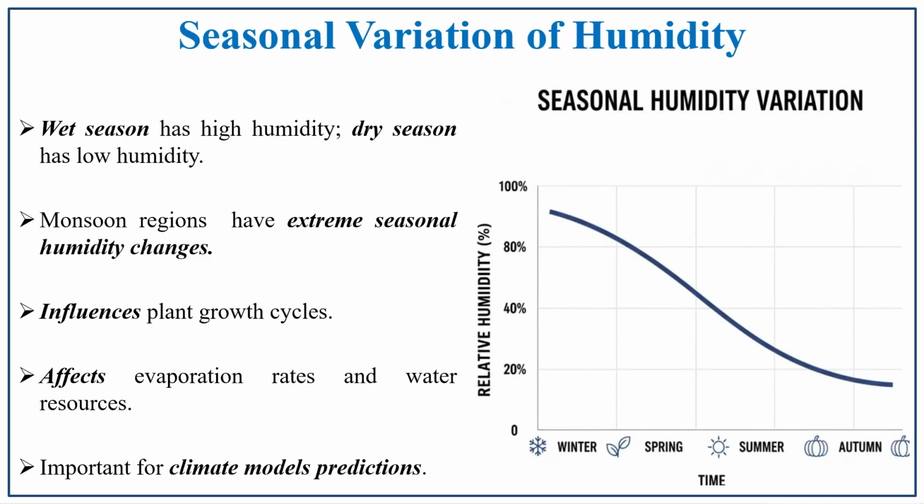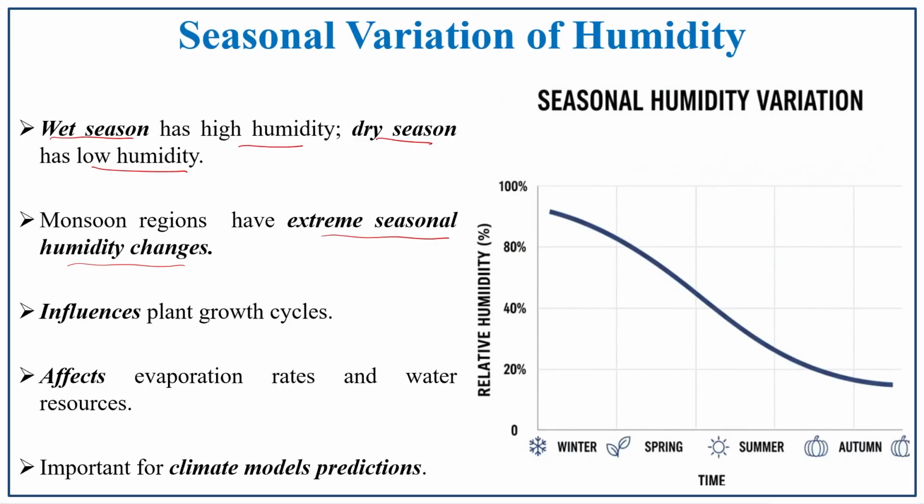Then seasonal variation of humidity: the wet season has high humidity and the dry season has low humidity. The monsoon season has extreme seasonal humidity change. Why is there an extreme seasonal change? Because the monsoon is a seasonal wind, so based on the seasons the humidity also varies in the monsoon region. It influences plant growth cycles, affects evaporation rates and the water resources of a region, and is most important in climate model predictions.